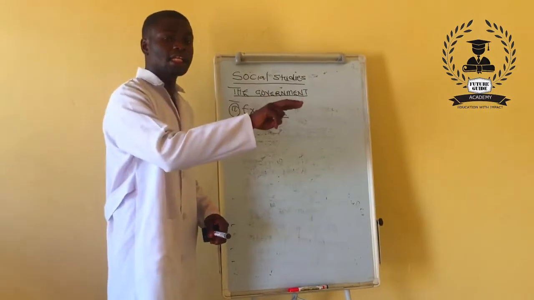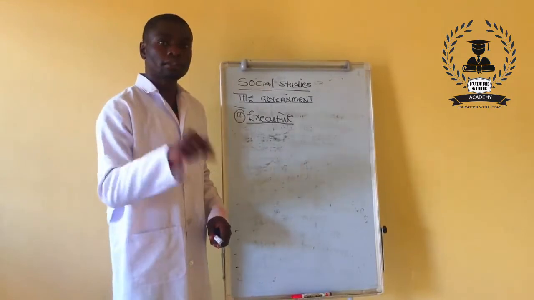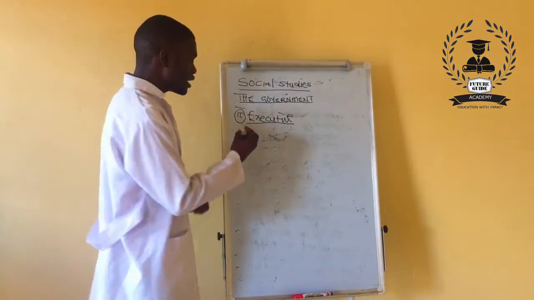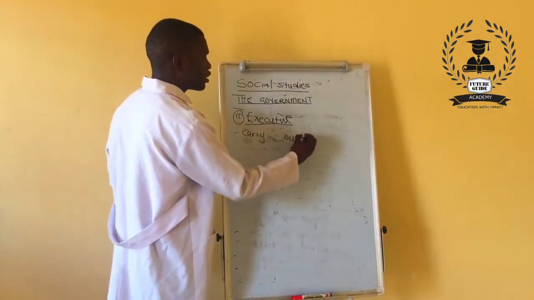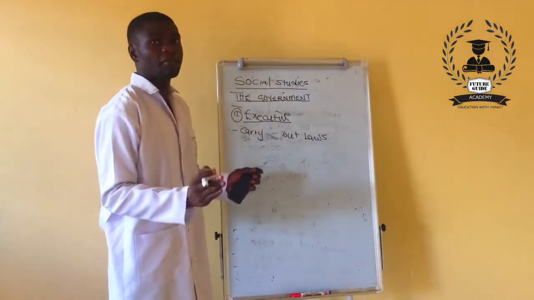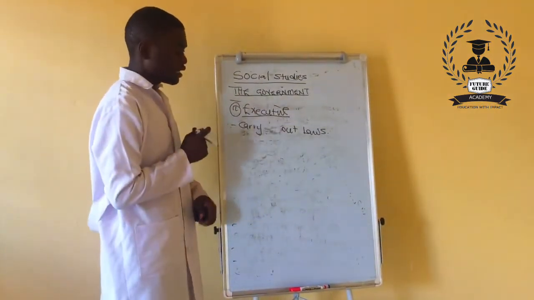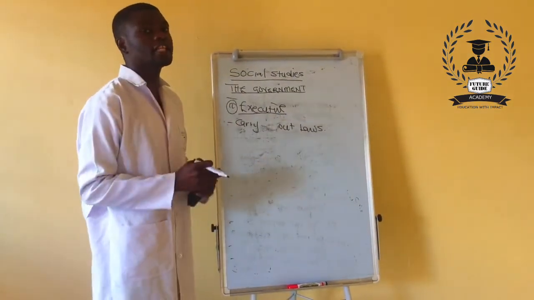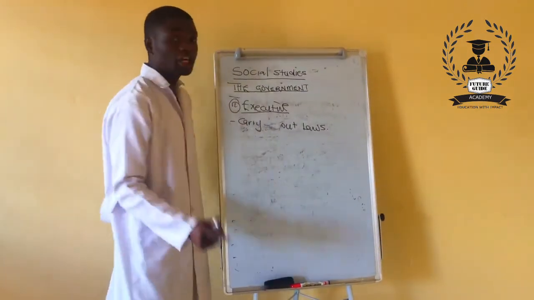When laws have been made in the legislature, they are supposed to be taken to the people in the community. Who does that? The executive is the one that does that duty. So we are saying the executive, they carry out laws. Now, what is this organ? Remember to say the executive is the part that is led by the president of the country.